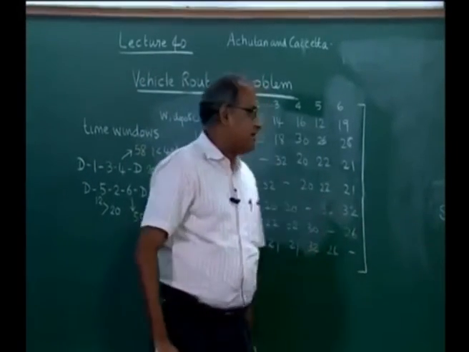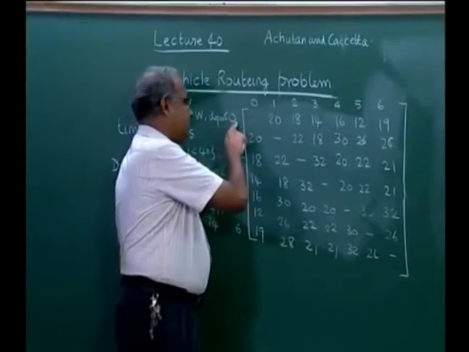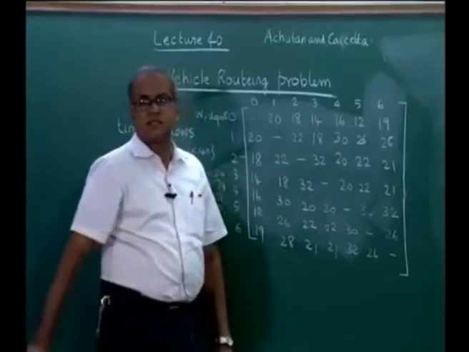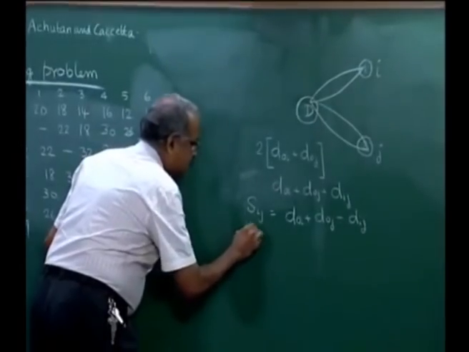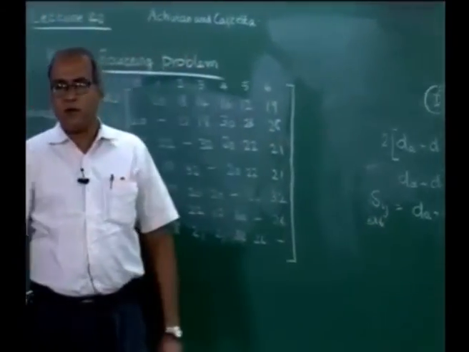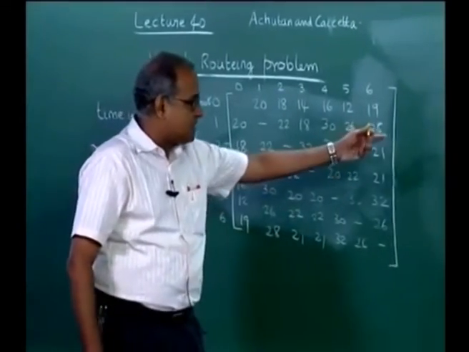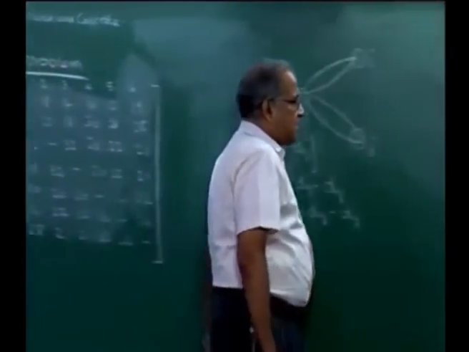Now, please note that this matrix is a 7 by 7 matrix with 0 representing the depot and 1 to 6 representing the 6 customers. The savings matrix will be a 6 by 6 matrix, and that will be only for customer pairs i and j, because the 0 is hidden inside the saving.